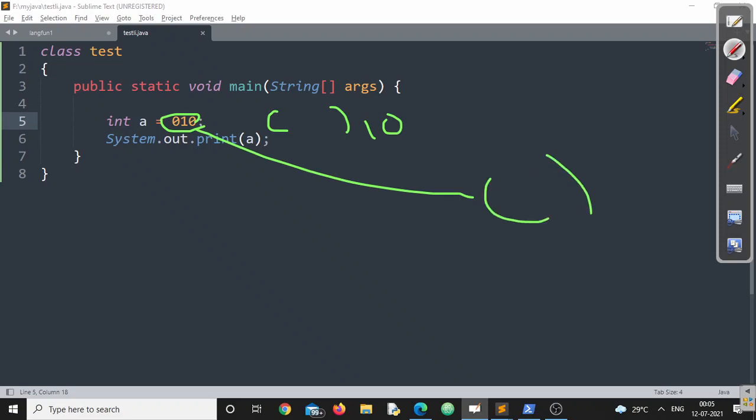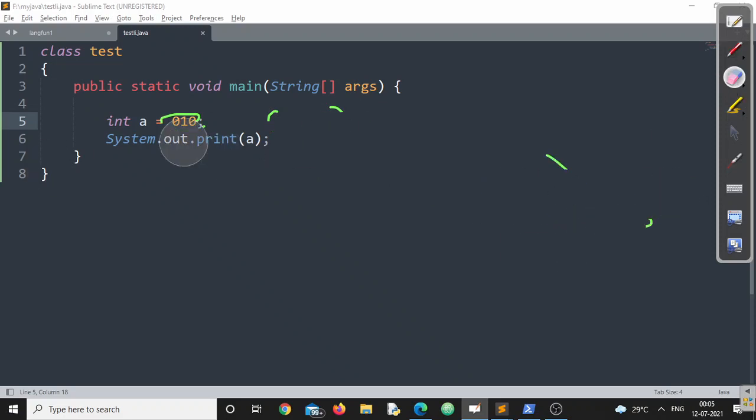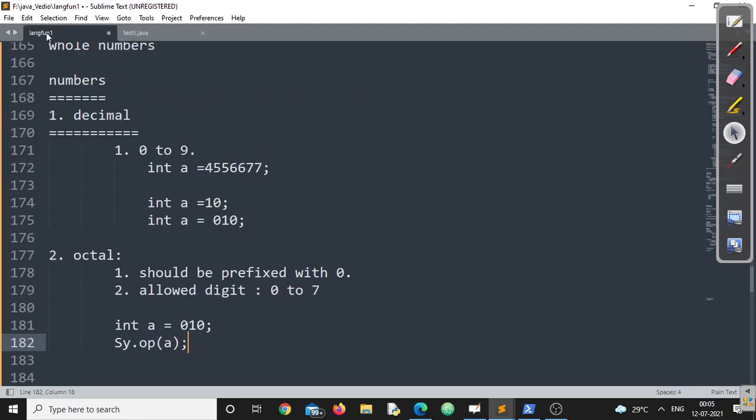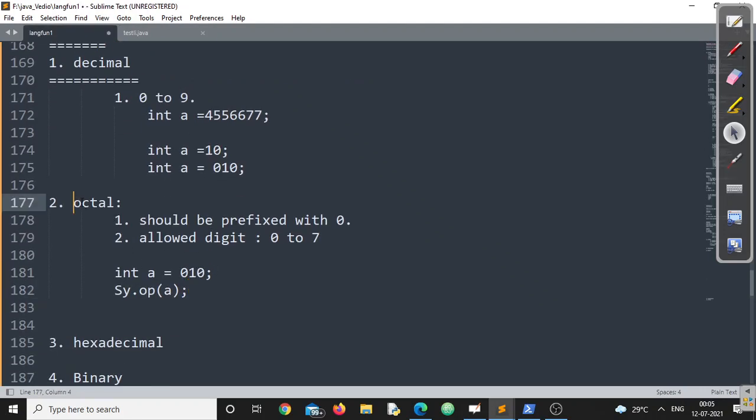Rather, this is a number with base 8, an octal number. So the conclusion is, any whole number prefixed with 0 in Java will be treated as an octal constant, right? Similarly, if I am writing int a is equal to 0786, is it a valid number or invalid number?